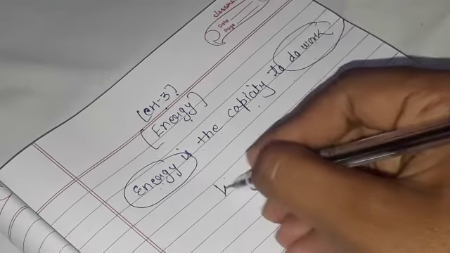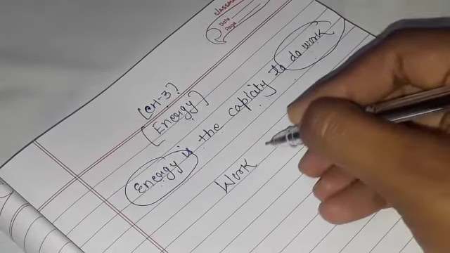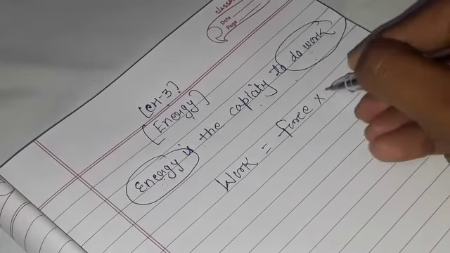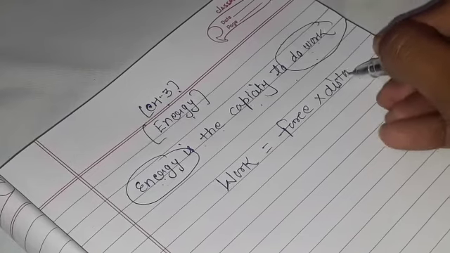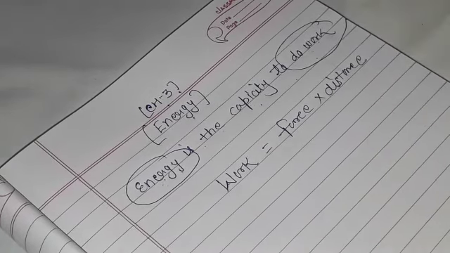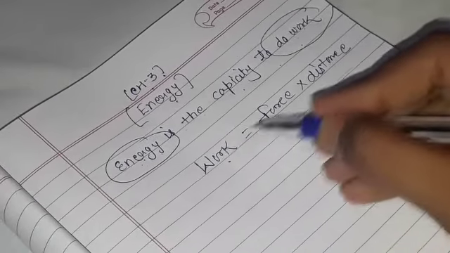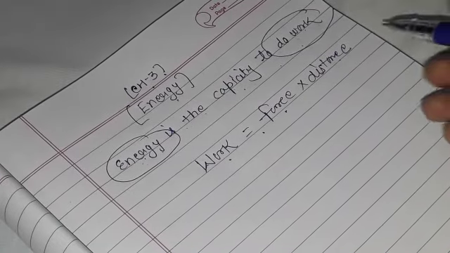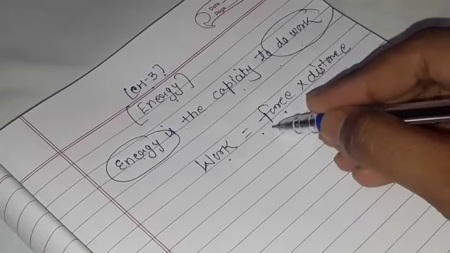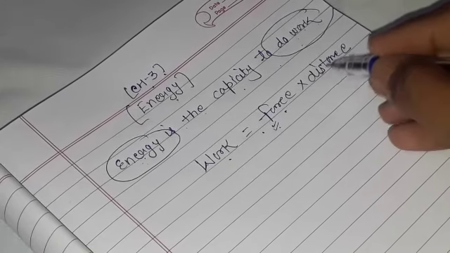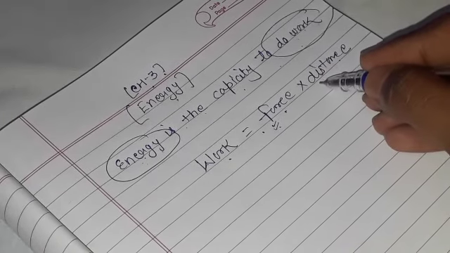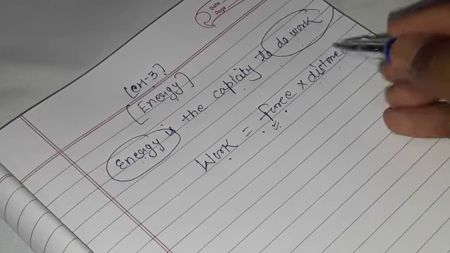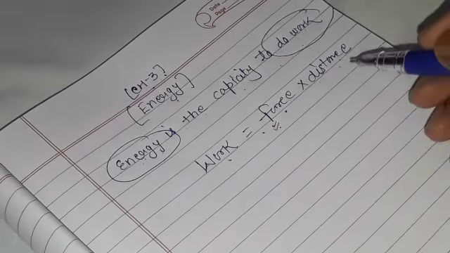You all know, as I told you earlier, work is equal to force into distance. You all know the formula of work. Work is equal to force into distance. What do you understand by that? If you apply force, and the body moves a specific distance, then you can say there is work.